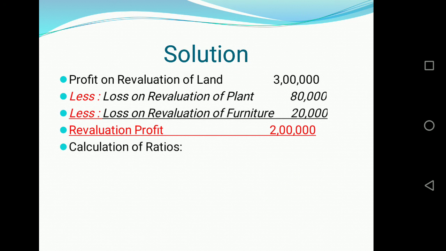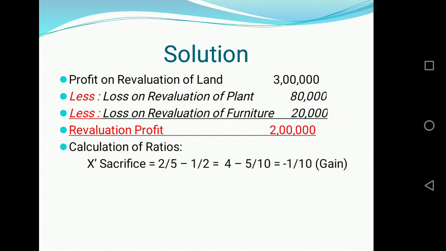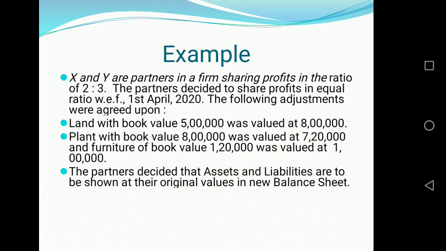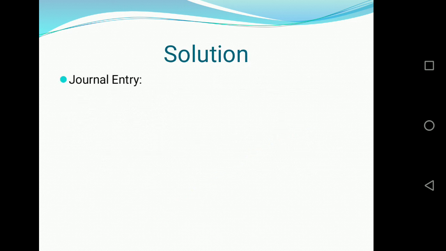Now let's see the ratio. X was getting 2 by 5 and Y was getting 3 by 5. Now they are going to share equal. So X resulted in a gain of 1 by 10, whereas Y was having a sacrifice of 1 by 10. So after that we have to pass the journal entry.